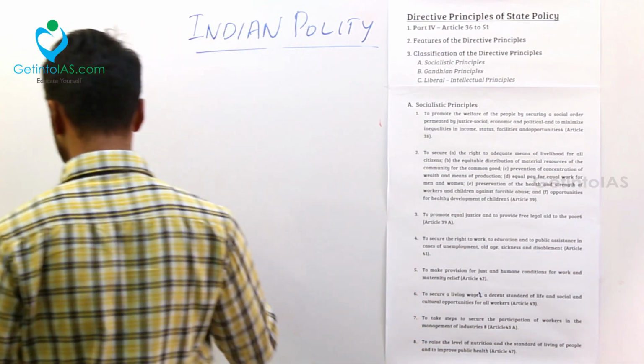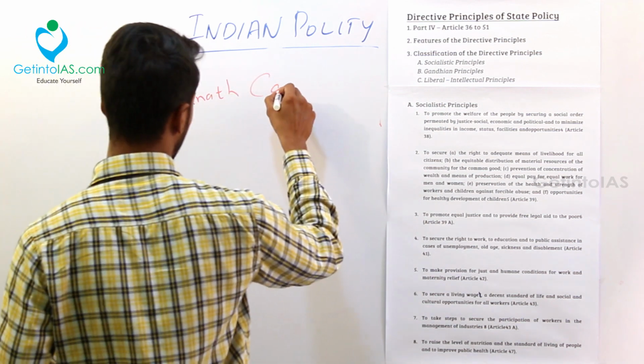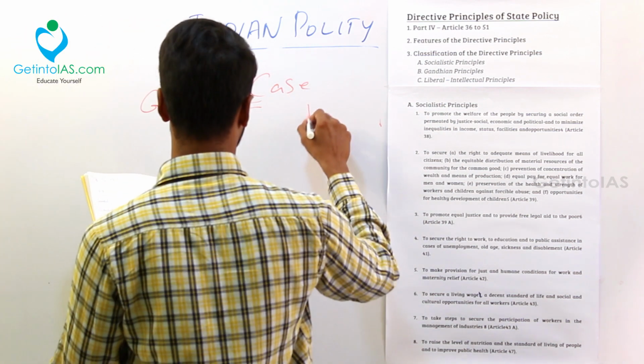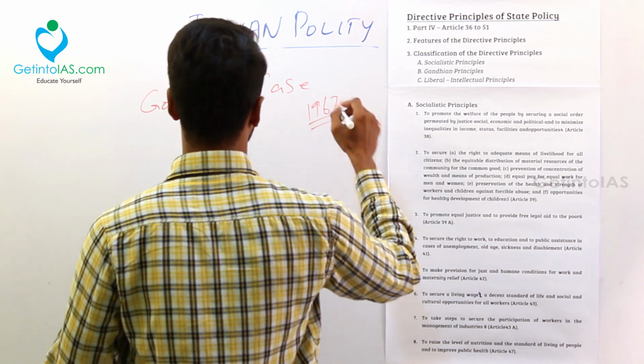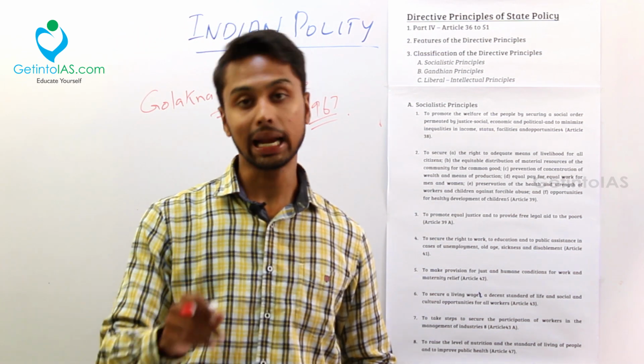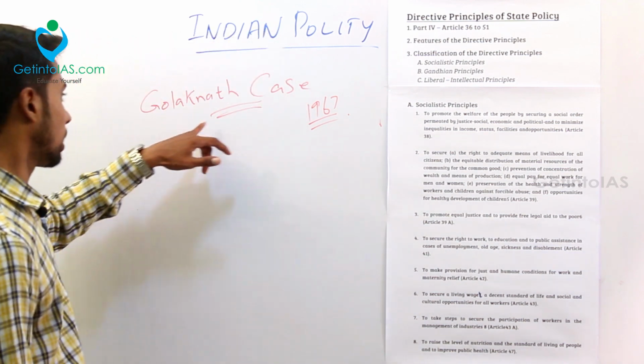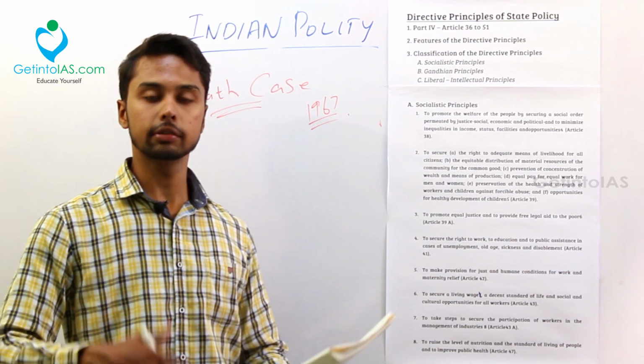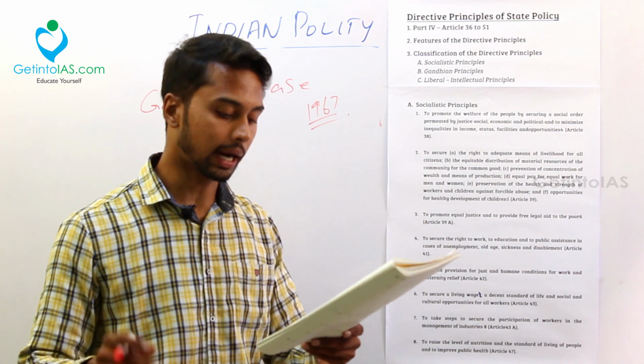Next is the Golaknath case, the year is 1967. Before, I told you in the Champakam case the Supreme Court said your fundamental right can be amended. But in this Golaknath case, the Supreme Court reversed its verdict: your fundamental right can't be amended.